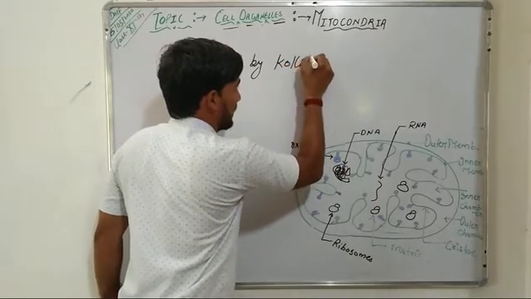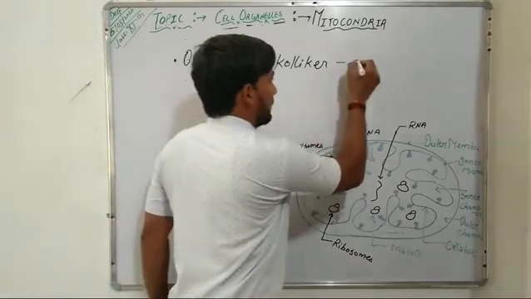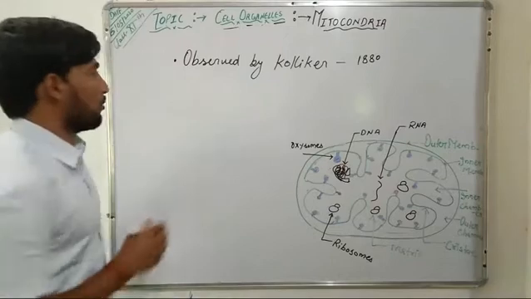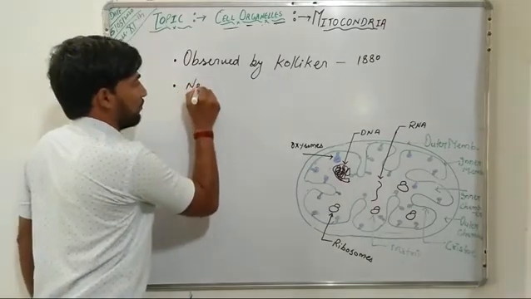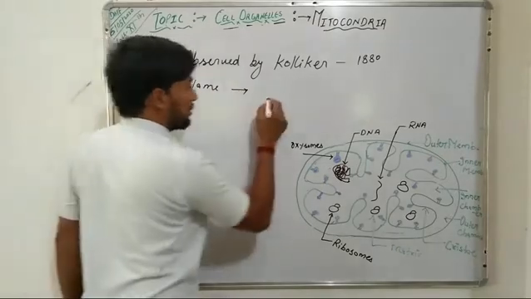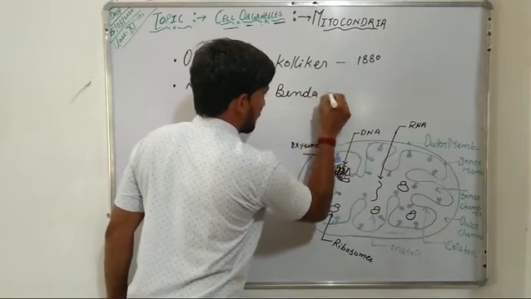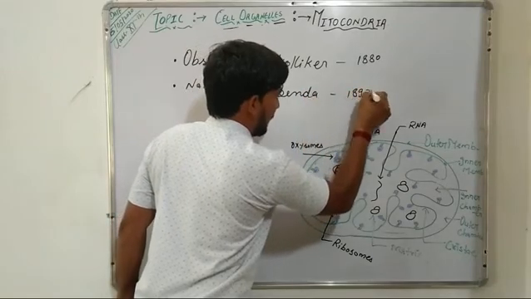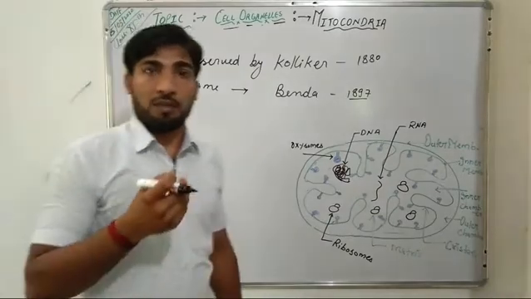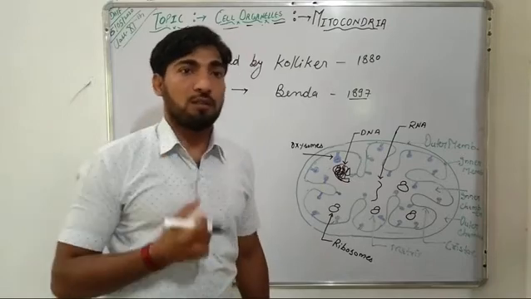Kolliker is a scientist who first observed the mitochondria in 1880, and the name mitochondria was given by Benda in 1897.